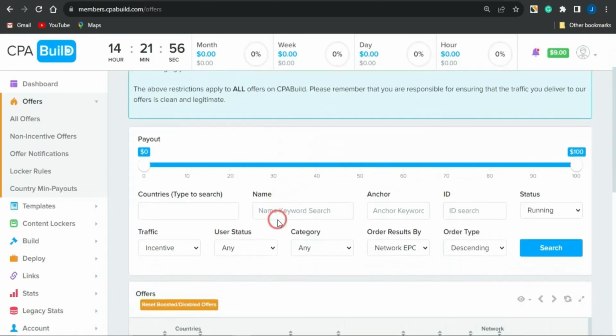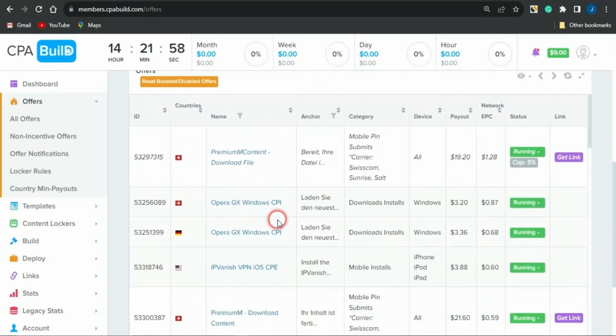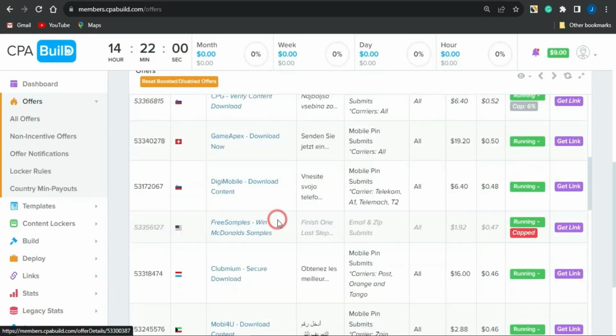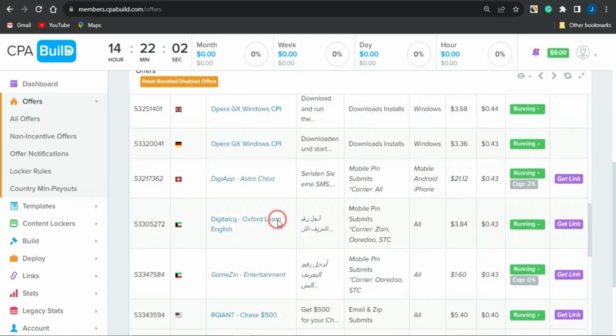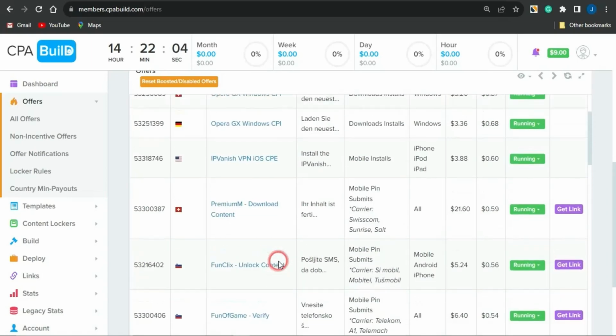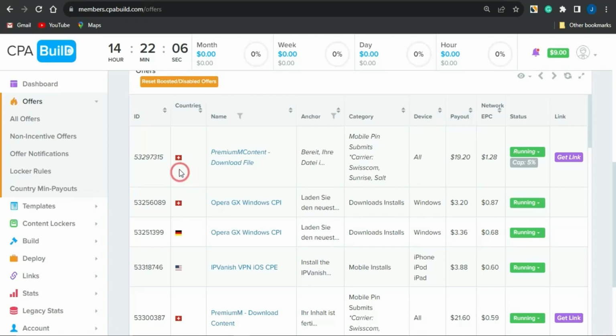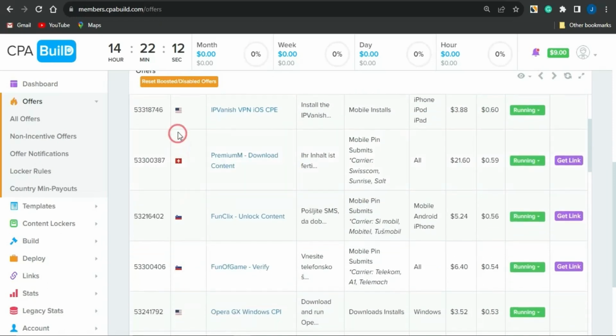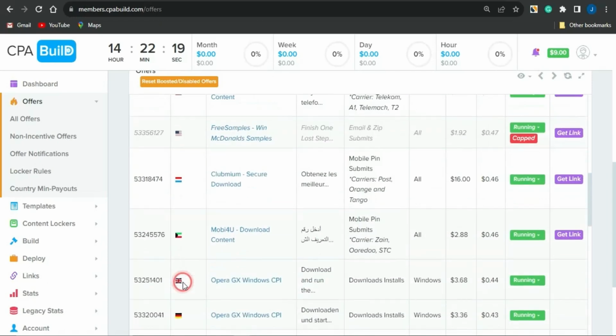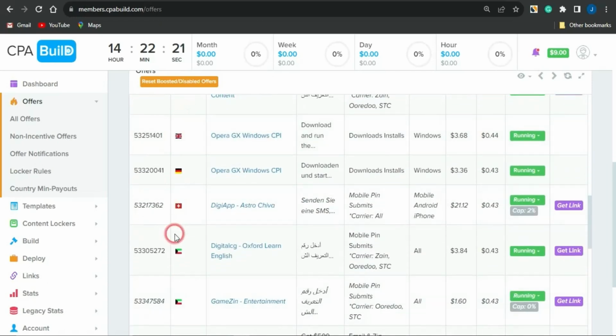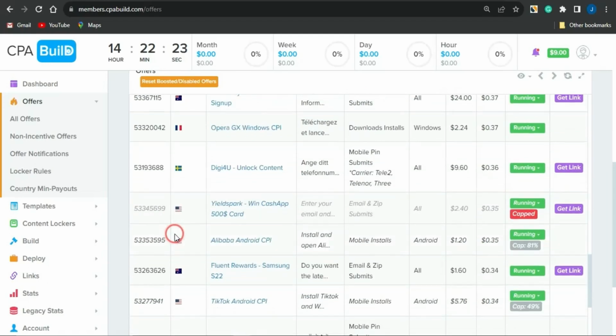And guys, you can actually see right now on CPA Build, there are a lot of offers right here which I can start promoting. The offers are quite numerous. You can see that these offers are for various countries. This one right here is for Switzerland. This one is for Germany. This offer right here is for the United States. This one right here is also for Switzerland. This looks like Slovenia, and you can keep scrolling through and you'll see a lot of offers for various countries all around the world.